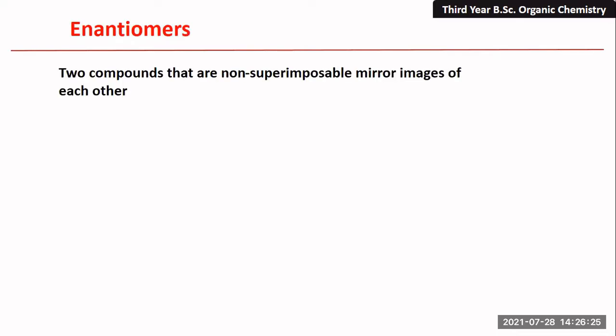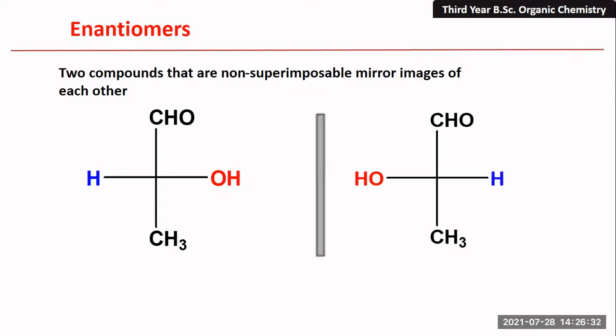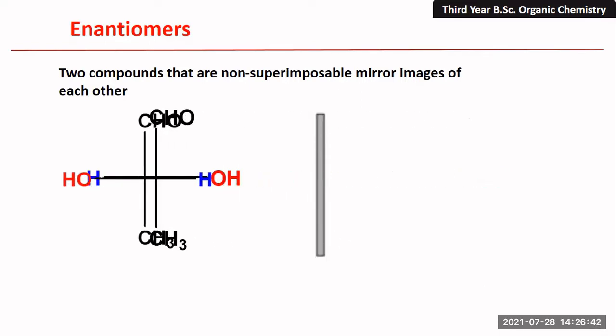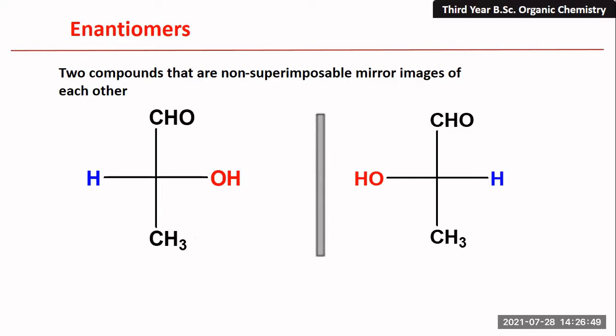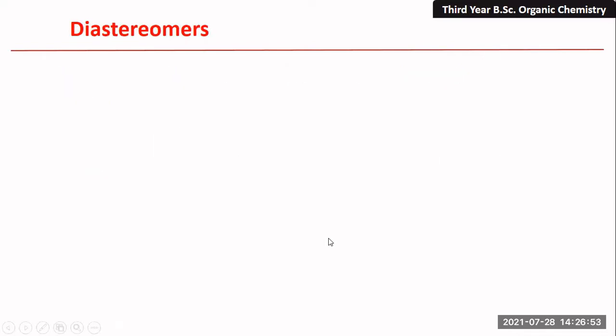Enantiomers are the isomers which are non-superimposable mirror images of each other. So this is one molecule, and the second one is its mirror image. If we try to overlap this mirror image on the first molecule, then it is not going to be superimposable. That means it is an enantiomer. The isomers which are not superimposable are known as enantiomers.